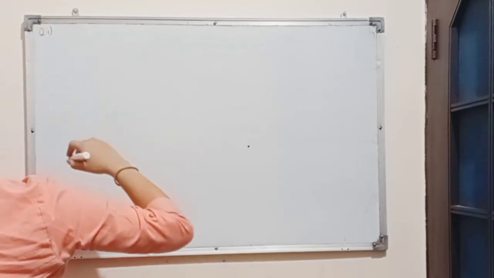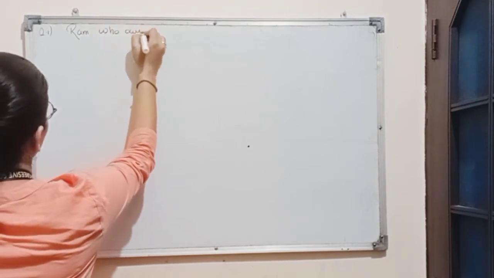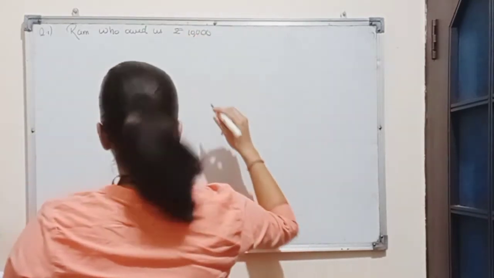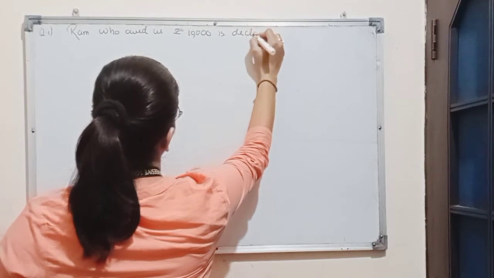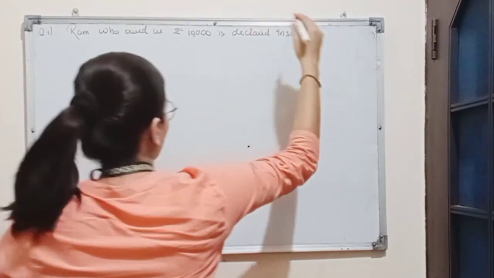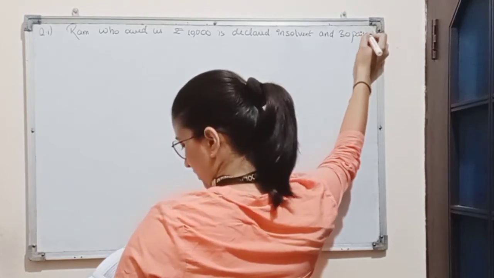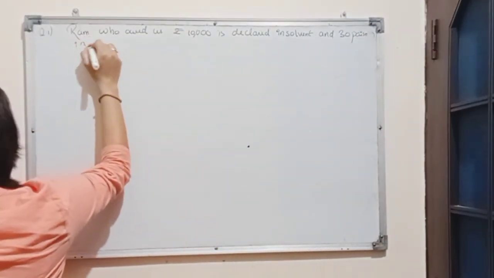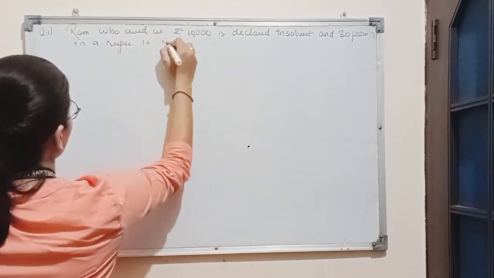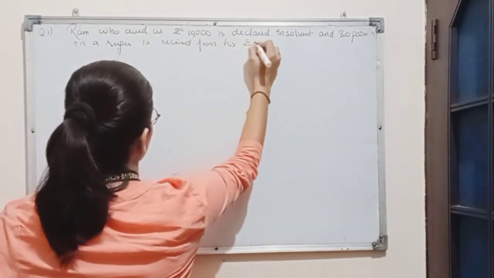Question is, Ram, who owed us rupees 10,000, is declared insolvent and 30 paise in a rupee received from his estate.